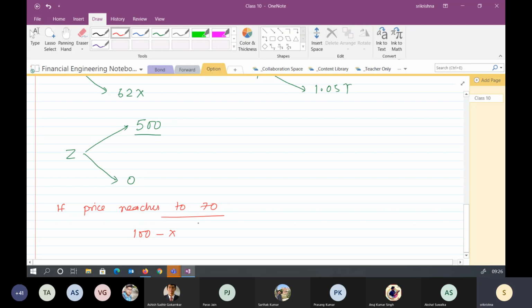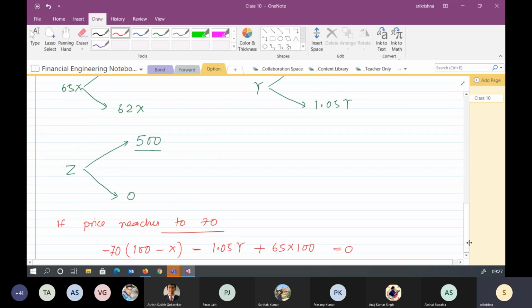Because you already have X dollar, what extra you need to buy is 100 minus X. And with the exchange rate 70, I'm putting it minus because you are buying. Minus, what you are doing is you are paying interest to the bank. Plus because you agreed to sell on 65. So this will be the cash flow given by Ashish to Akshat. Because the initial value was 0, it should also be 0.